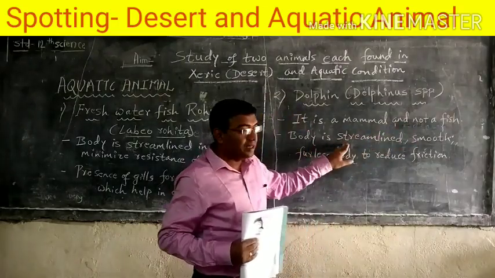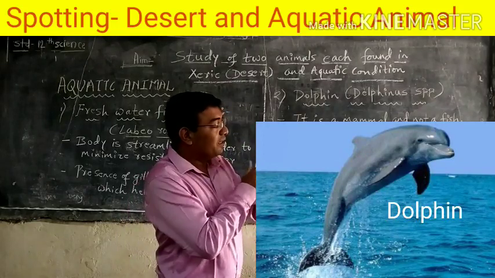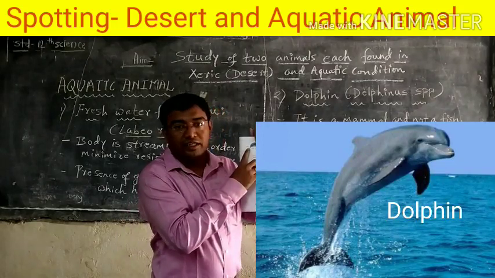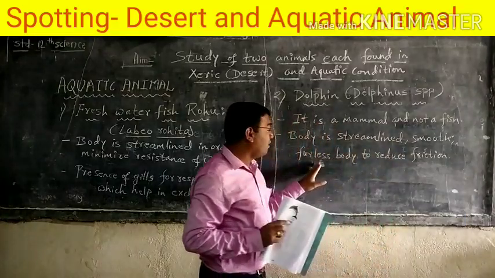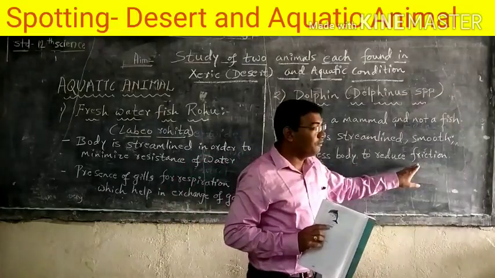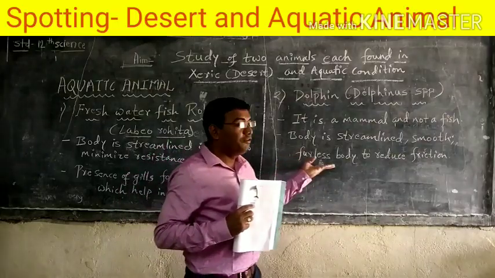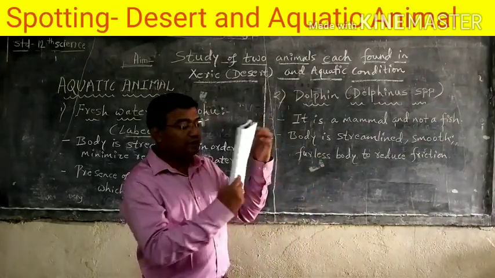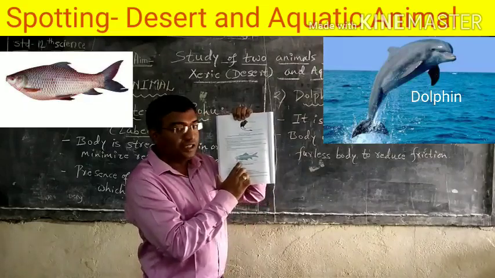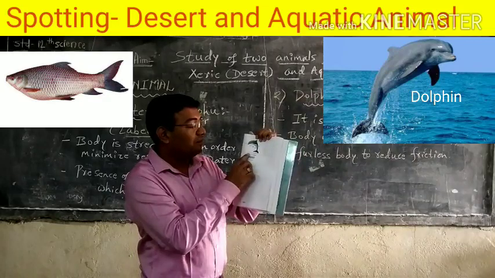The body is streamlined. Dolphin also shows a streamlined body, and they have a snout present in the front of the head. The snout looks like a beak, it is beak shaped. The body is smooth and furless to reduce friction. The body is well adjusted to be frictionless, and they can move in the water easily. These are the two different spots. The first spot in aquatic is rohu, that is Labeo rohita, and the next spot is the dolphin.